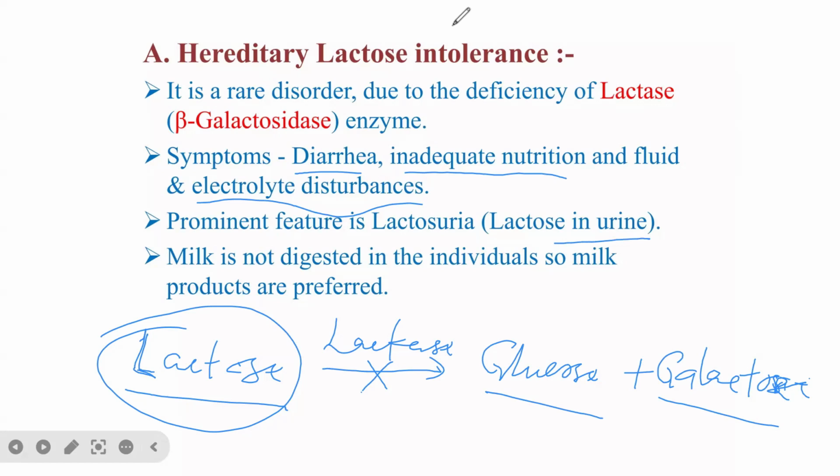Milk is not digested in an individual, so milk products are preferred. Lactose is the major sugar found in milk, so the milk cannot be digested in an individual, and milk products are preferred instead of milk. That is what happens in lactose intolerance.